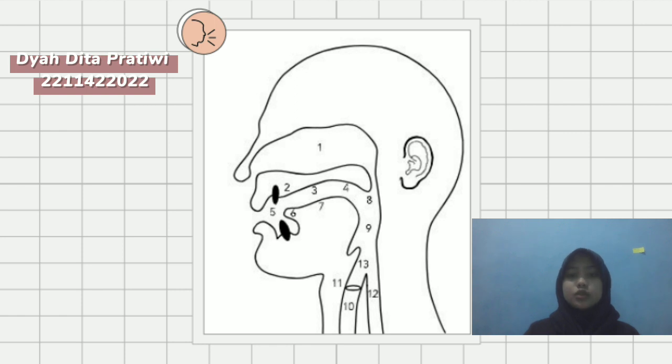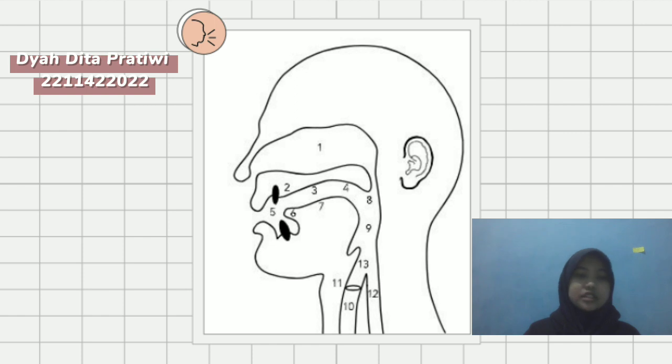If the vocal folds are open, the air passes unobstructed, and the vocal folds do not vibrate. Sounds produced this way are called voiceless. But if the vocal folds are held together and tense and air doesn't pass unobstructed, the sounds produced this way are called voiced.